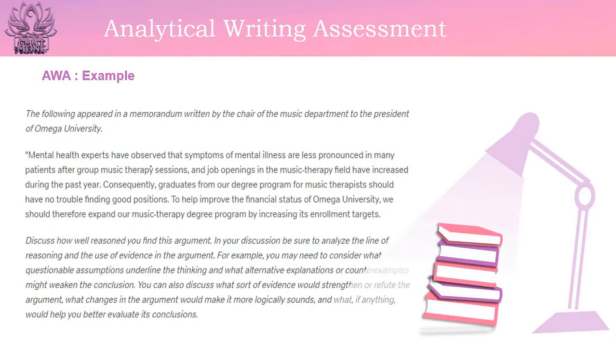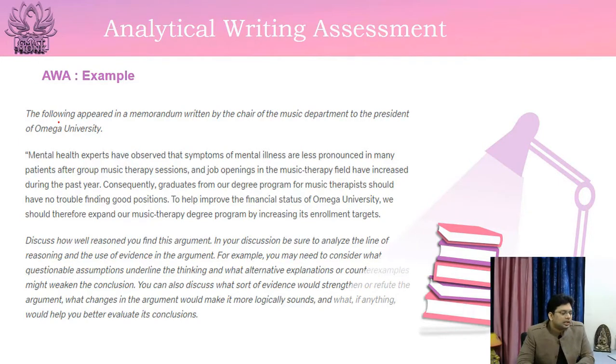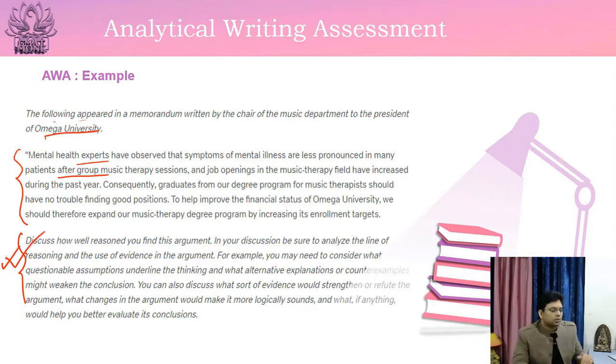So here is an example of AWA. There would be something given like this: The following appeared in a memorandum written by the chair of the music department to the president of Omega University, and then there would be the argument or the information. There would be some premises or some reasoning, and there would be one conclusion, and then there would be your question statement. This question statement would be the same and constant.